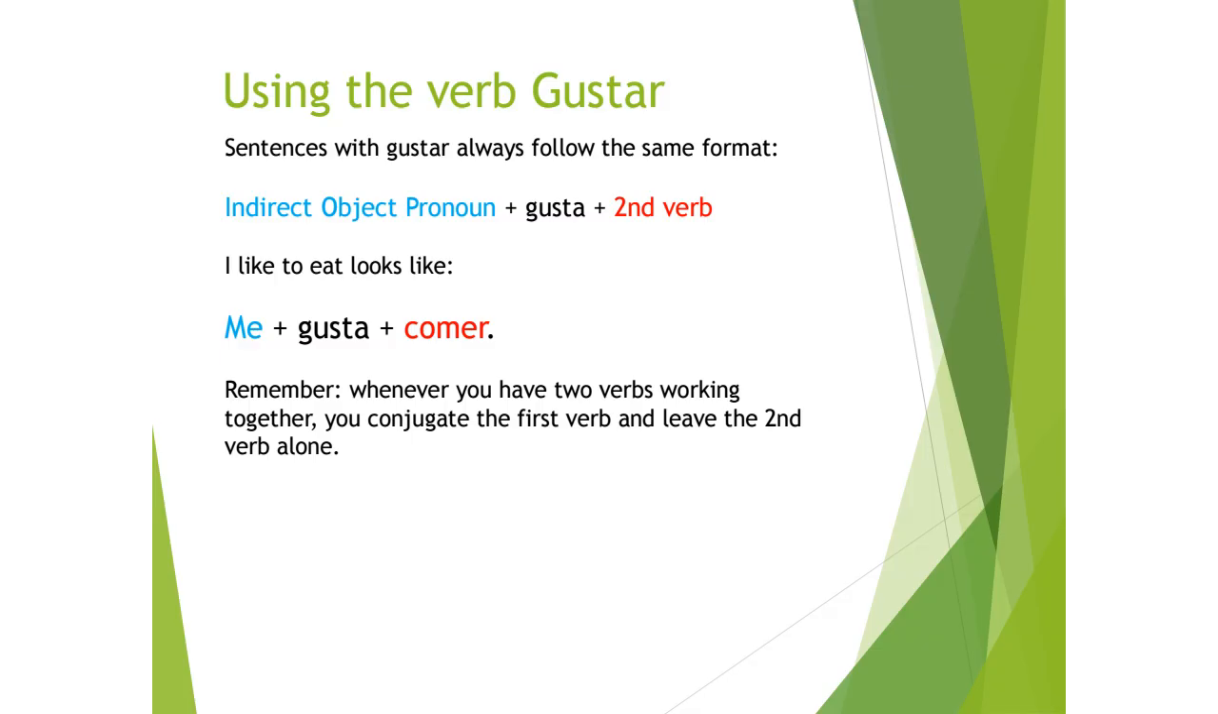And really, you can remember why this makes sense. Whenever there's two verbs in a sentence, the first verb gets conjugated, and the second verb gets left alone. You don't have to do anything to it. We call that leaving it in its infinitive form. So you'll always use this pattern. The first verb, gustar, gets conjugated to gusta, and the second verb, whatever the action is you're liking, just stays the same. It doesn't change.